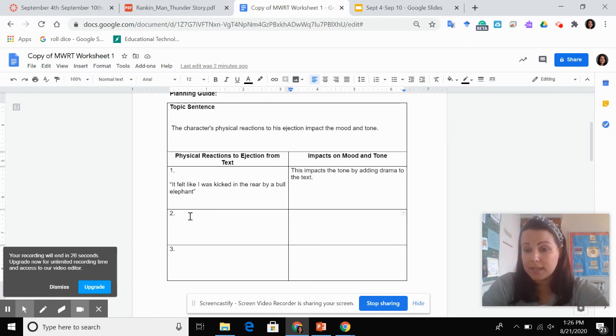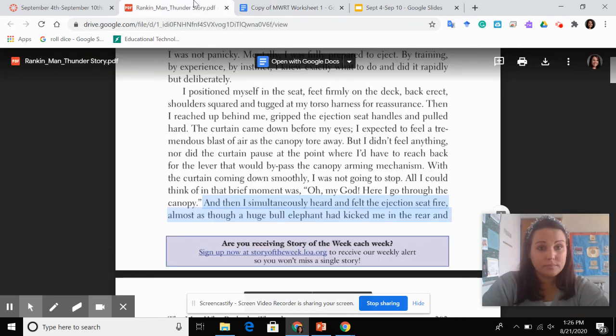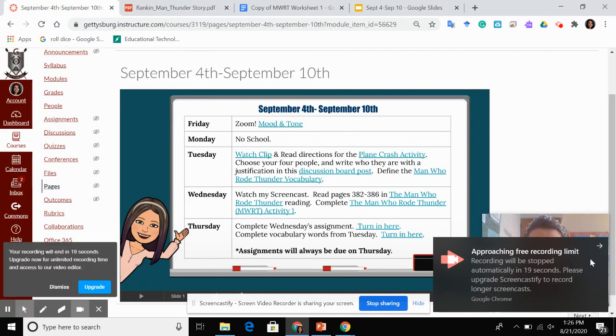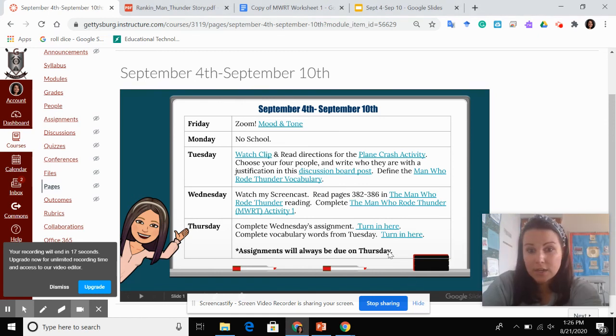This is actually a 2-day assignment. So this is Wednesday and Thursday. When this is done, you're going to turn it in right here. It doesn't need to be done today. It doesn't need to be done until Thursday at the end of the day. This is going to cut me off.